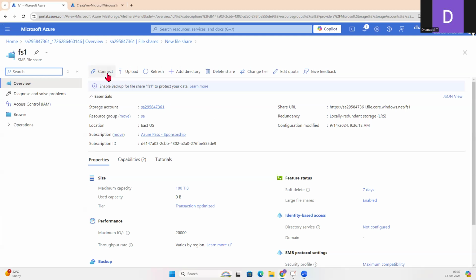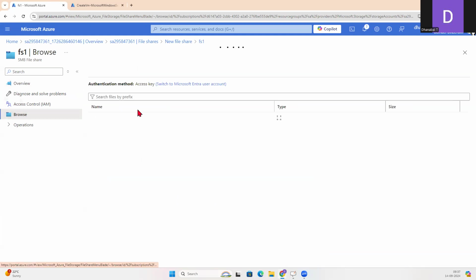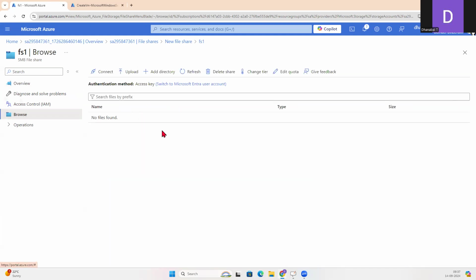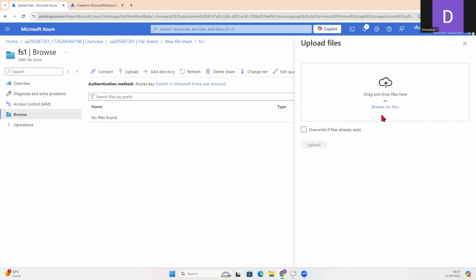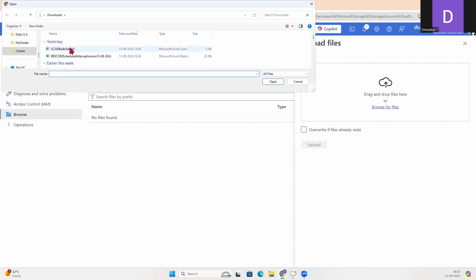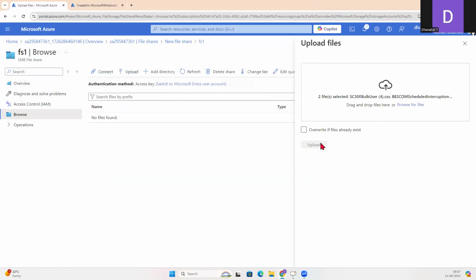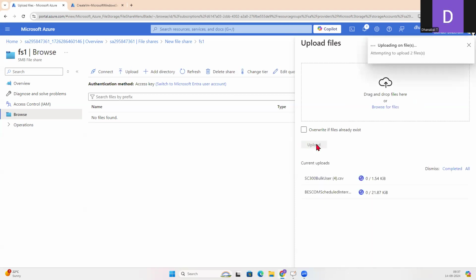Now, for that, let me add some files. This is my file share. A file share is a container of files. Okay. Let me just upload some files. Browse for files. Let me add these 2 files. And here you don't have any advanced option for selecting blob, block blob, or page blob, because that is only for the blob storage. But this is file storage, a file share. Let me say upload, and it got uploaded.